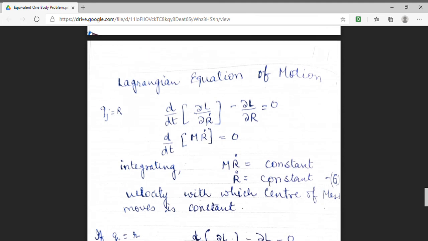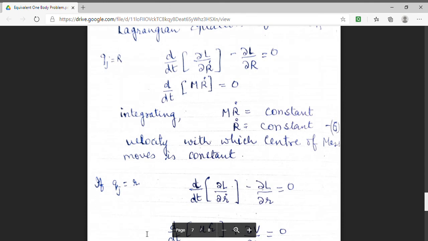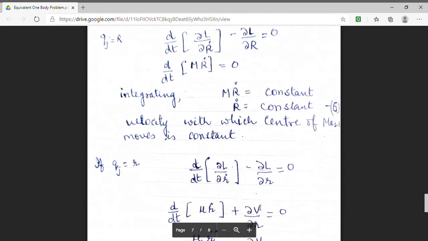Now I am taking my other Lagrangian equation that will be obtained by using the generalized coordinate as small r. Now in this case the expression will be d by dt del L by del small r dot minus del L by del small r equal to 0.